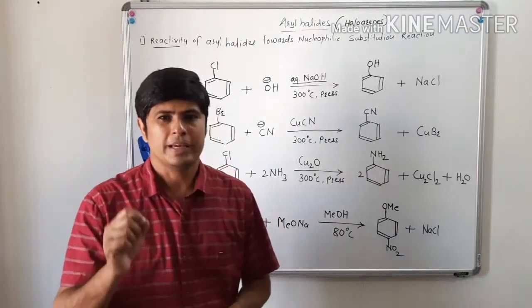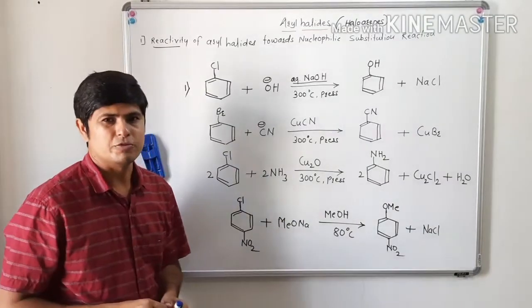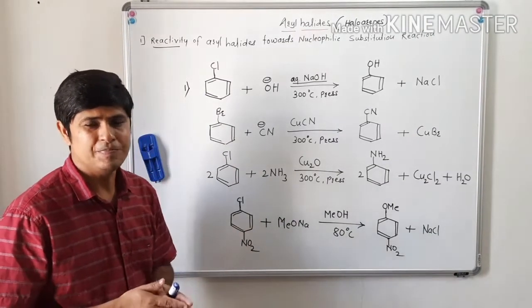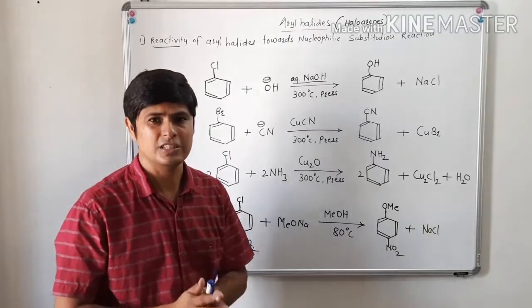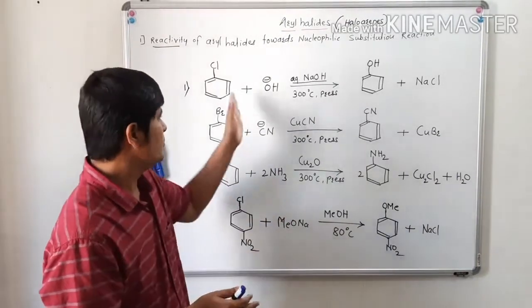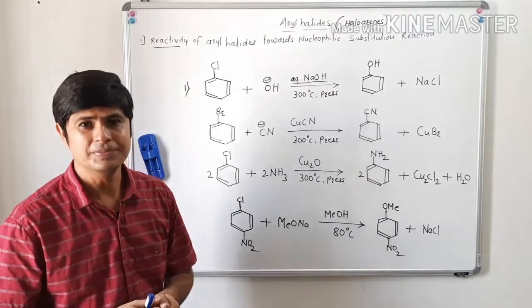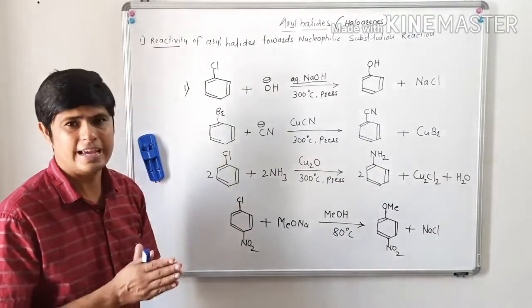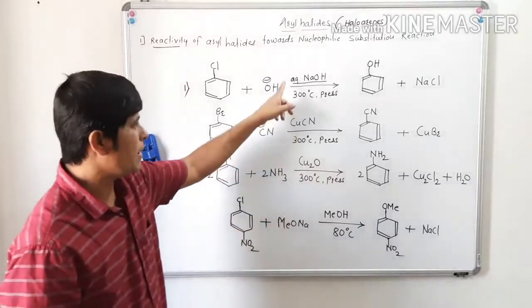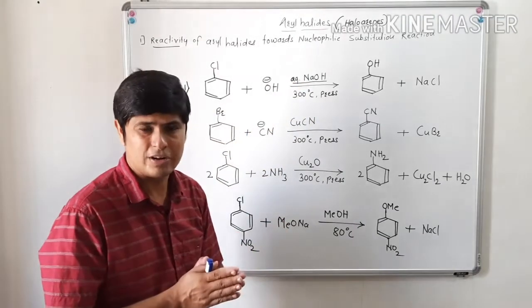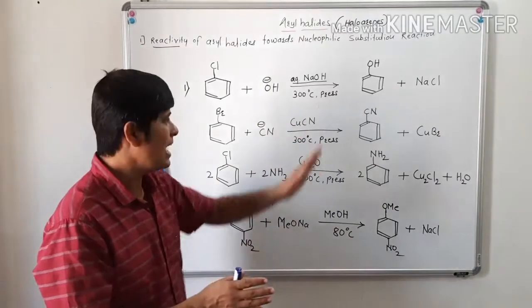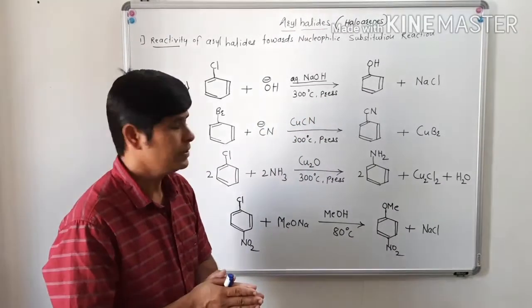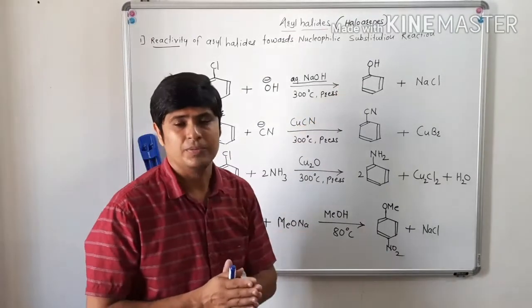Good morning, students. Before looking into the mechanism of aromatic nucleophilic substitution reaction, here we will see some examples in which aromatic nucleophilic substitution reaction takes place. In the first example, chlorobenzene is reacted with hydroxide ion. The source of hydroxide ion is aqueous sodium hydroxide at 300 degrees Celsius and some pressure, to form the product phenol.